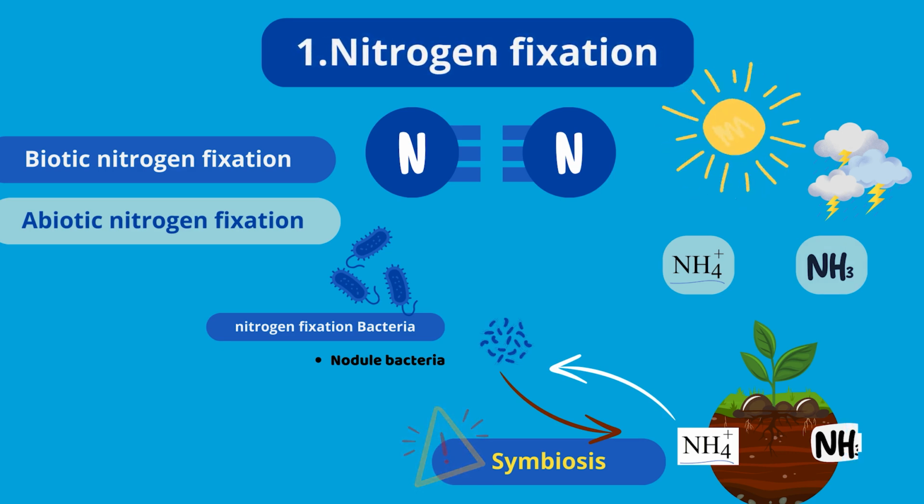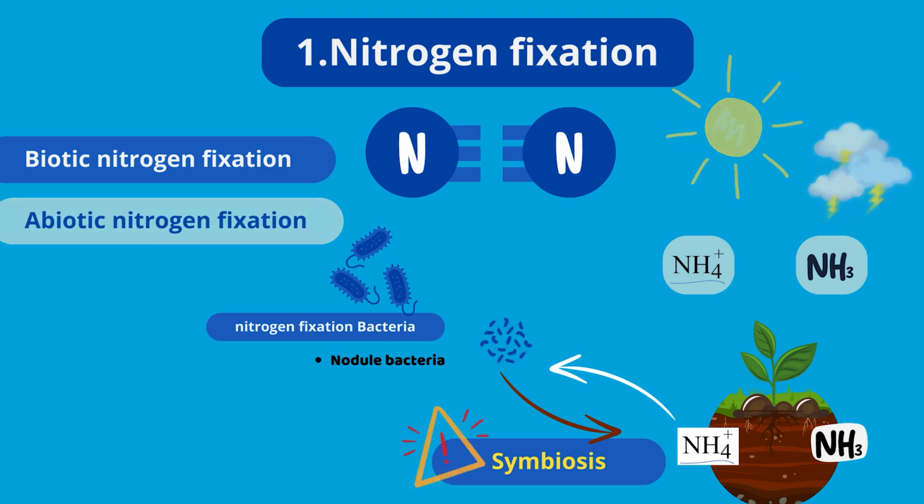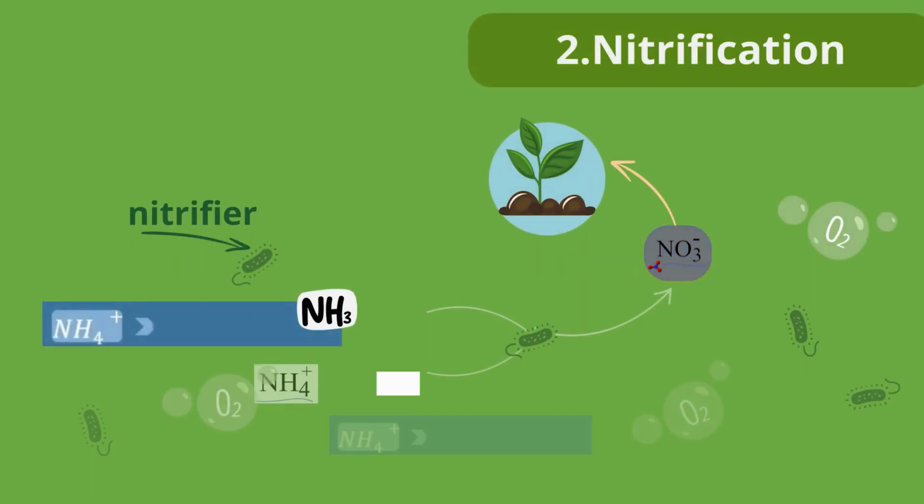Abiotic nitrogen fixation. Solar radiation or a lightning strike can cause the elemental nitrogen in the air to react to form nitrogen oxides. In combination with moisture, this becomes nitric acid, which hits the ground as acid rain. Ammonium ions, ammonia or nitrate are then formed there. Plants prefer to absorb nitrate. The ammonium ions and ammonia produced must therefore be converted in the next step, known as nitrification.